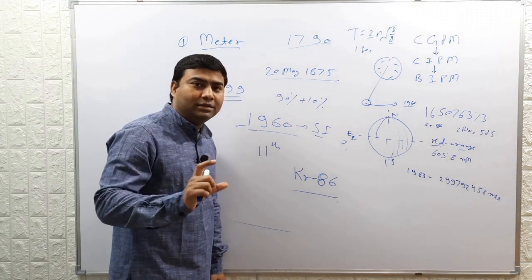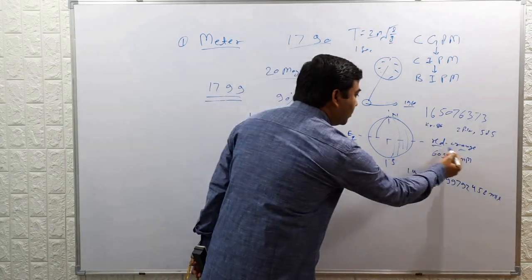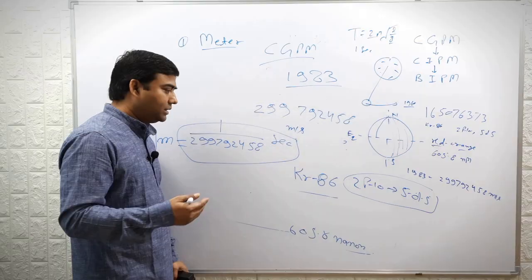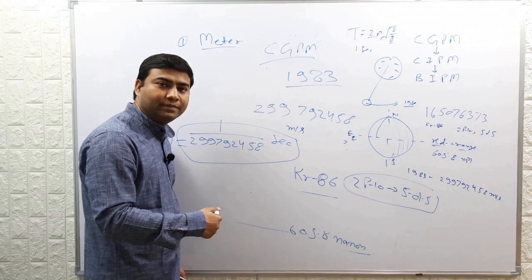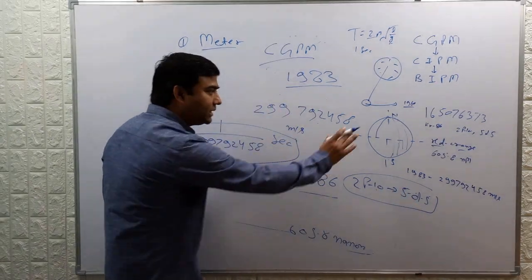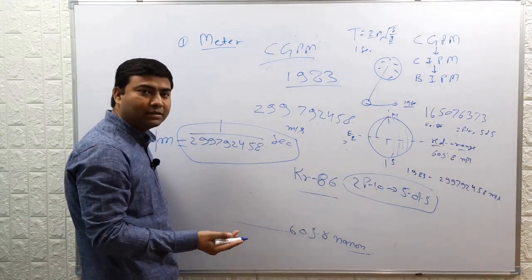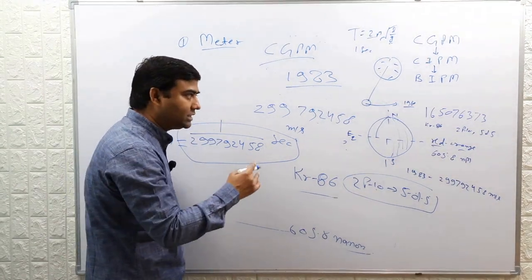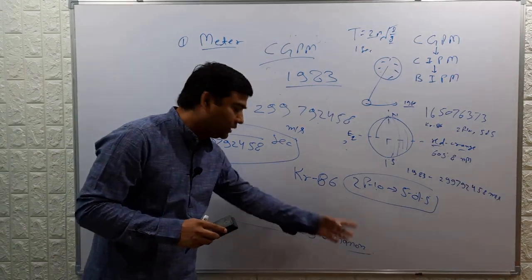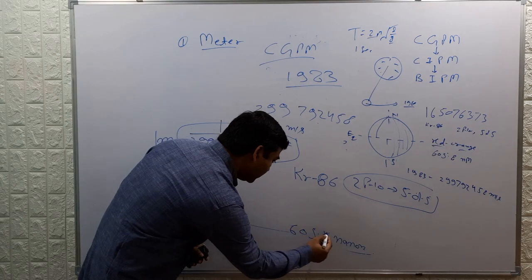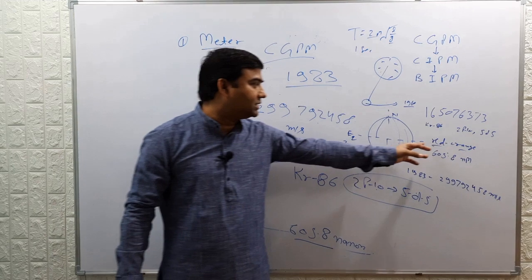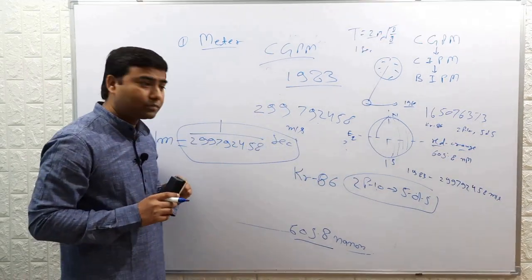When these excited electrons make a transition from 2p10 to 5d5 in Krypton 86 after heating, they emit a red orange radiation, and the wavelength of this radiation is 605.8 nanometer. This is the wavelength of this red orange radiation.